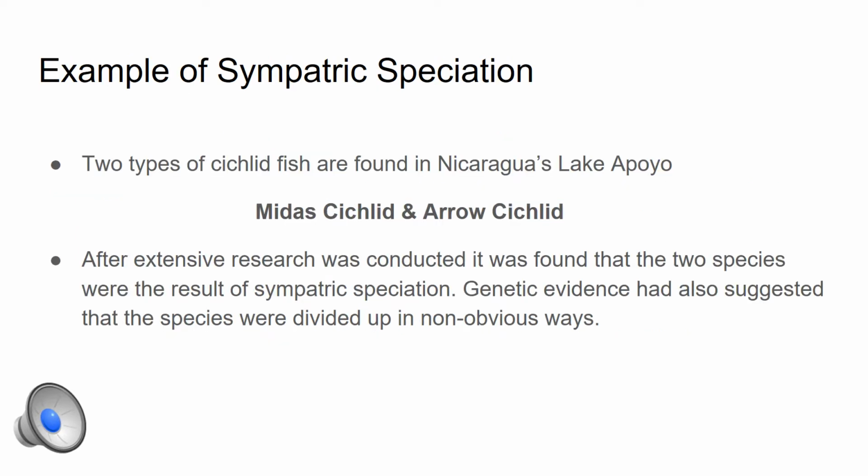An example of sympatric speciation can be found in the cichlid fish in Nicaragua's Lake Apoyo. The arrow cichlid evolved from the Midas cichlid that was found in the lake. After extensive research was conducted, it was found that the two species were the result of sympatric speciation. The genetic evidence had also suggested that the species were divided up in non-obvious ways.